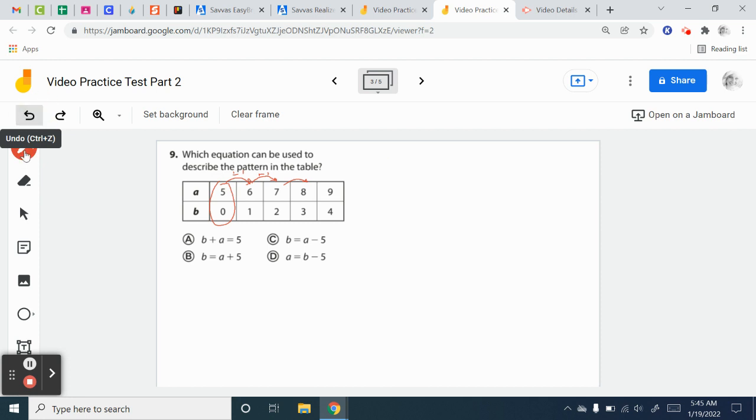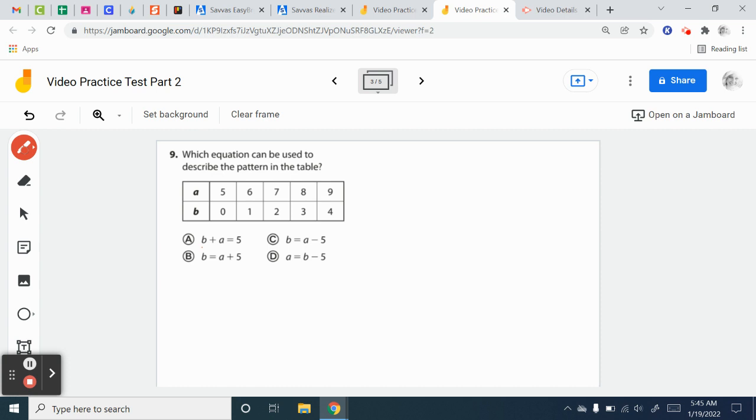If I get confused like that, because I tried the strategy that we always use, I'm just going to use each answer and check to see what makes sense. So let's see which ones work. And remember, it has to work for the whole table. It can't just work for one section of the table. It has to work for all of them.